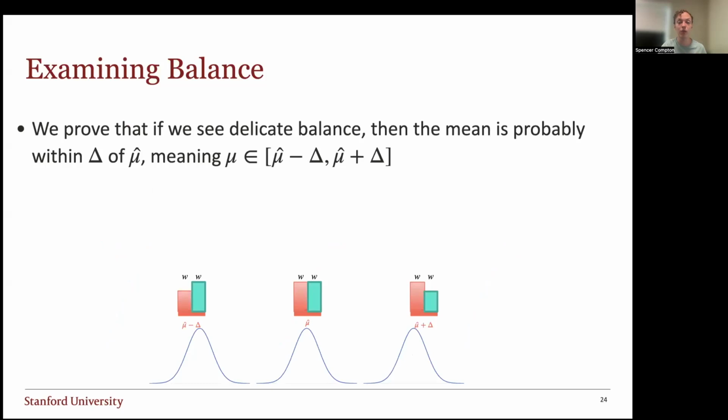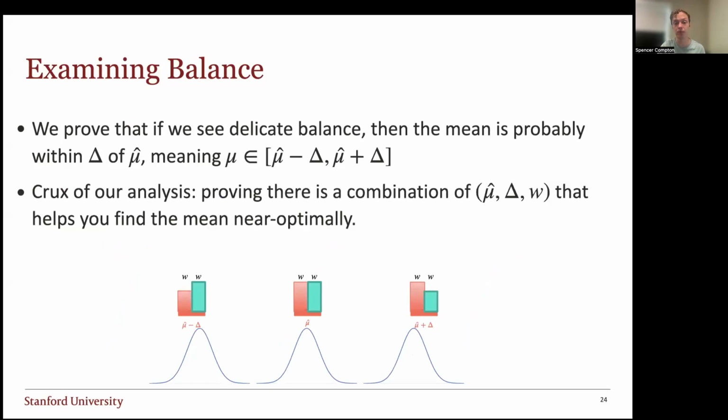Meaning we have this sort of confidence interval that mu is inside mu hat minus delta to mu hat plus delta. The crux of the analysis and a lot of the difficulty of this paper comes from proving that there exists a combination of mu hat, delta, and W that helps you find the mean near optimally.